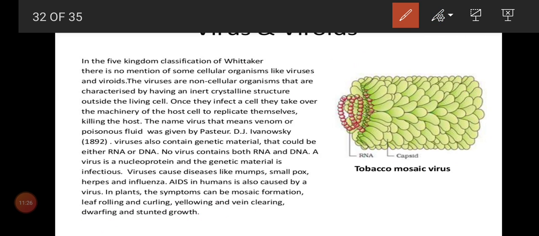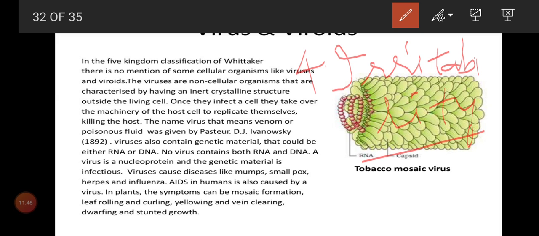I'll erase and write the 4th point. The 4th point is irritability. This is a term given in the first chapter. Though it was deleted, I think you are not familiar with the term, so that's why I am writing it. What do you mean by irritability? I'll spell it.